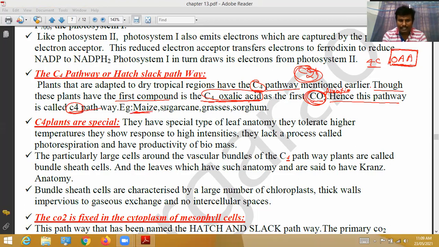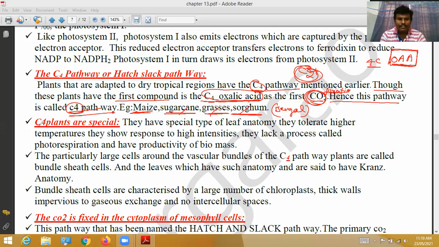Those plants are maize, sugarcane, grasses, sorghum, etc. Maize, everybody knows, sugarcane, grass. Sorghum means Bengal gram. That is the C4 pathway. Though the first stable product is 4-carbon oxaloacetic acid, carbon dioxide is commonly fixed in these plants like C3 plants. That's why it is called the C4 pathway.